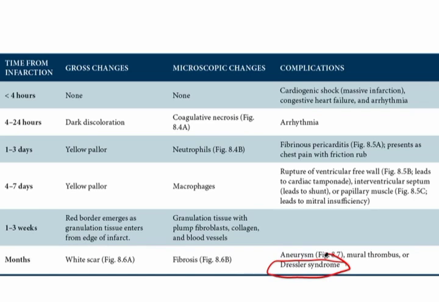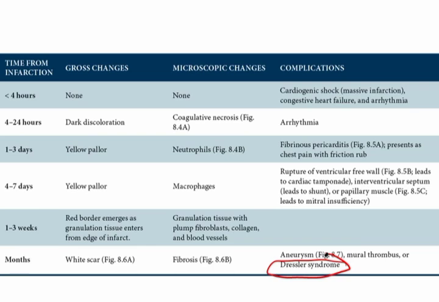Now, if you formed antibodies against your own pericardium, you'd get an autoimmune pericarditis, and that would happen, for example, 6 weeks or 8 weeks after an infarction when the immune system had enough time to actually generate those antibodies, and that is called Dressler syndrome. It is a pericarditis that arises 6 to 8 weeks after infarction due to an autoimmune phenomenon where you begin to produce antibodies against your own pericardium.